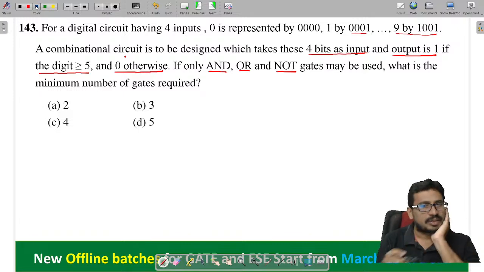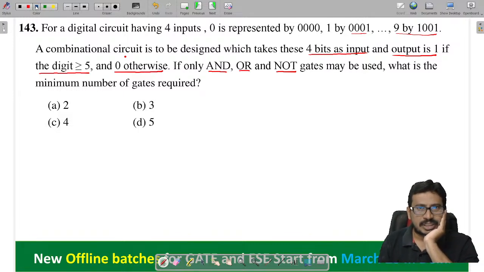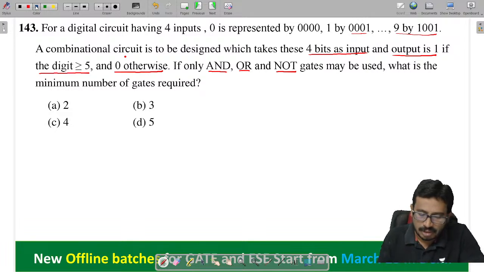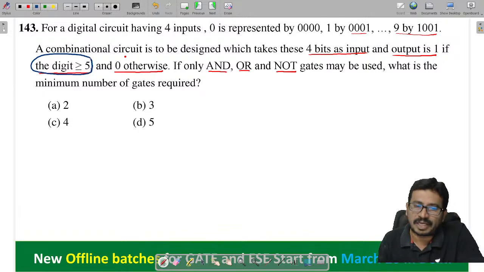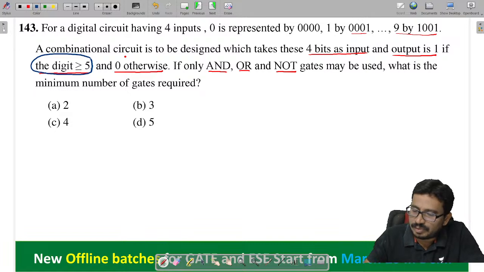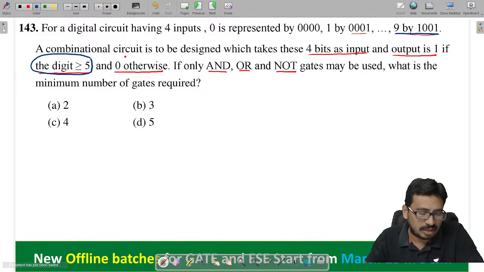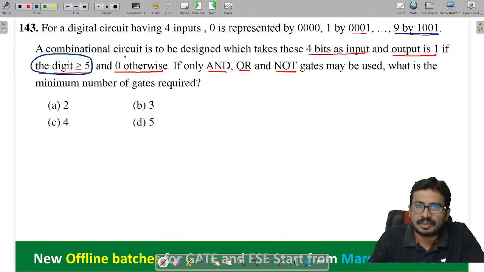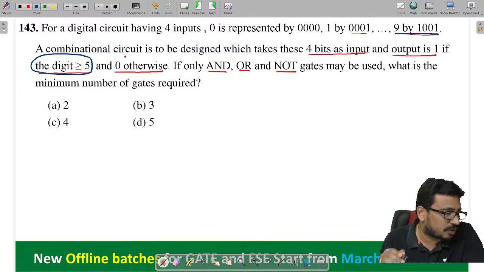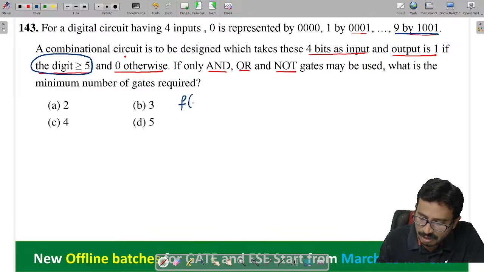First of all, what they are saying is about logic gates. The output is 1 only when the input is greater than or equal to 5. Now they are using the numbers up to 9 only. As we know, whenever the output is 1, we call that a minterm. If we take the inputs as A, B, C, D, 4 inputs, can you tell me the minterms here?